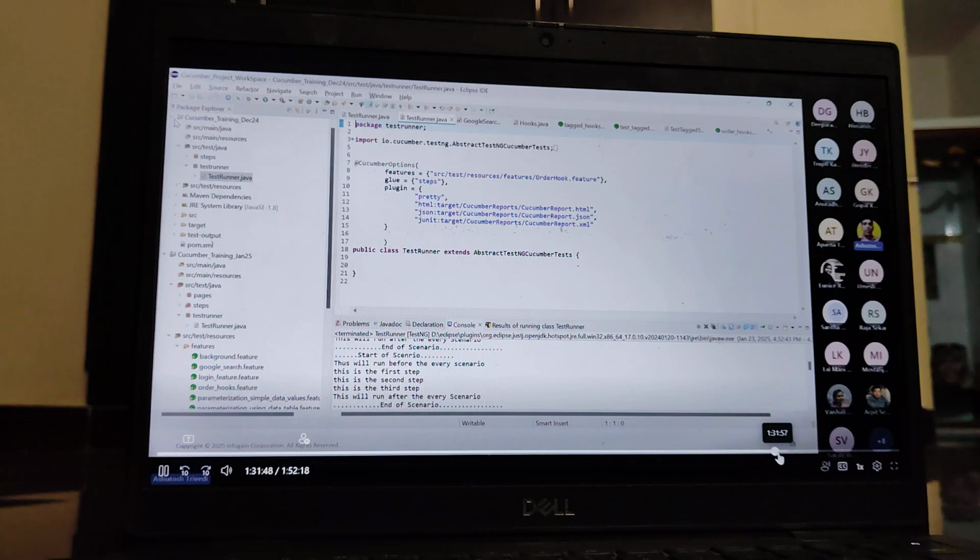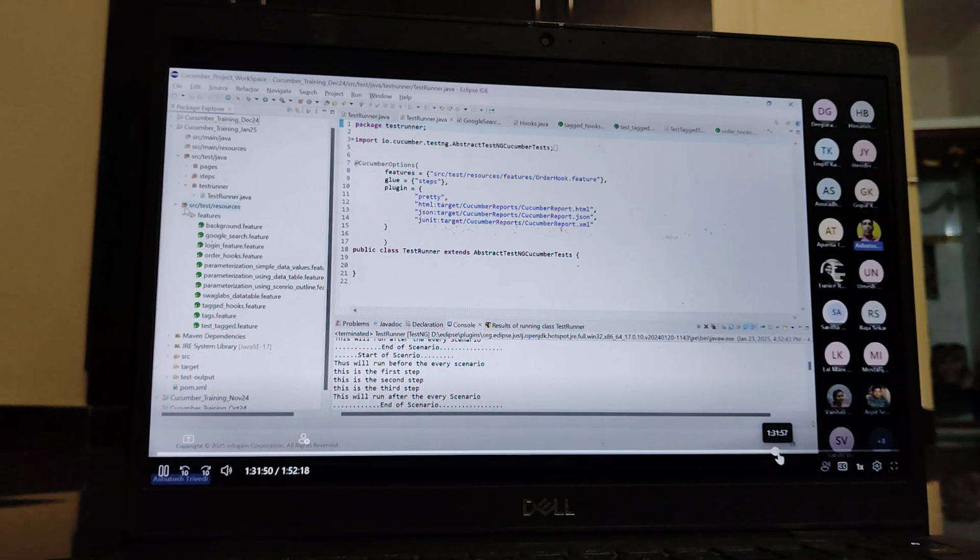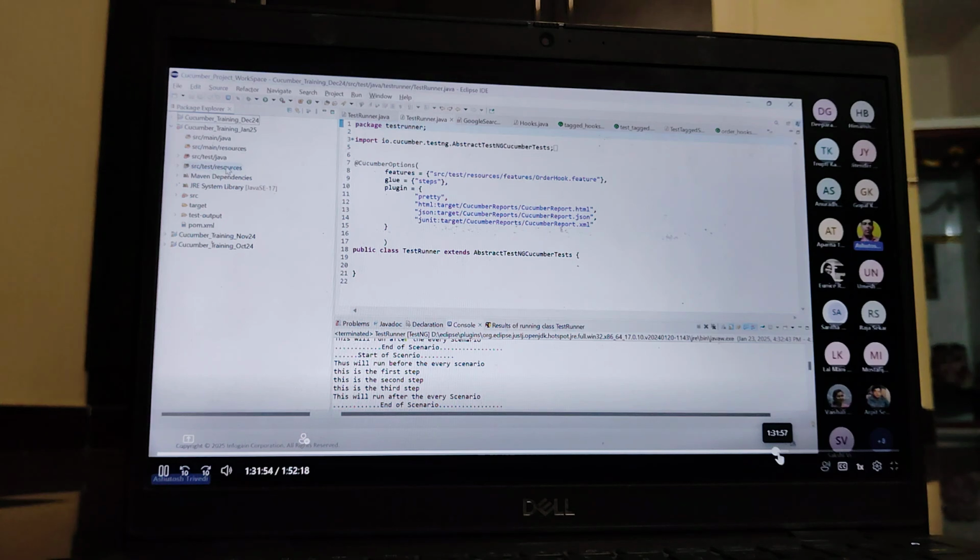And one important point you need to understand first of all: this is your project. This is src/test/java, src/test/resources, and here we have the target folder. You can see in Maven this project. During the build, whatever files are generated, test class files and reporting files, will be generated under the target folder.